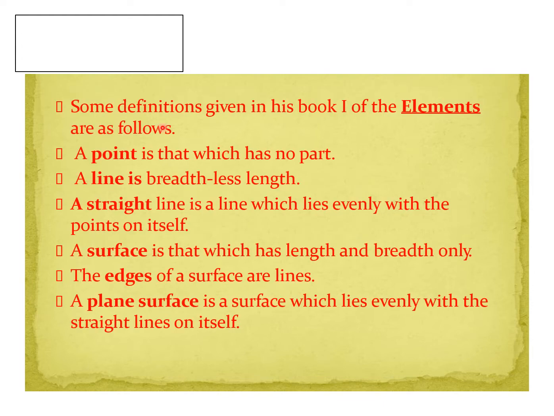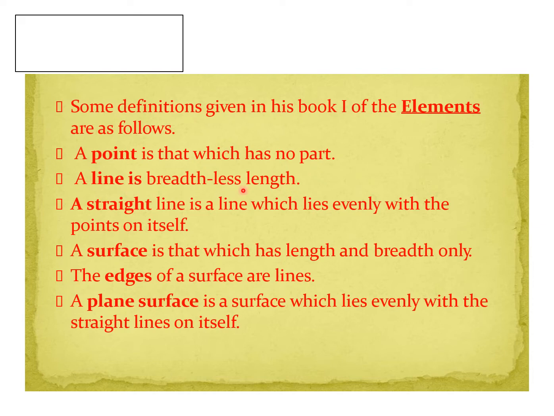Some definitions given in his book 1 of the Elements are as follows. See this first point. A point is that which has no part. He defined point like this. And second one, a line is breadthless length.